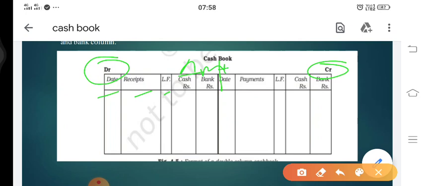That means any transaction taking place in cash has to be recorded on the cash side, and any transaction taking place through the bank has to be recorded in the bank column. In the same way, we'll move to the credit side as well. Same date, payments or particulars, LF. Again, amount is bifurcated into two, cash and bank. So this is the format of our double column cash book.